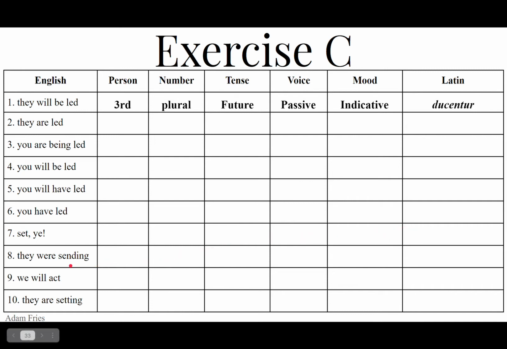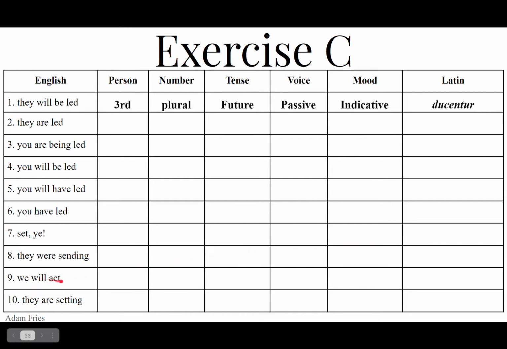Number 8, they were sending. They were sending is the third person plural they. They were doing it, imperfect active voice. Indicative mood of mitto, mittere, misi, missus. So if it's imperfect active, we want the present stem mitt, from the first principal part, chop off the O. Add an E before the ba to get mitteba, and then nt for the third plural. Mittebant, they were sending.